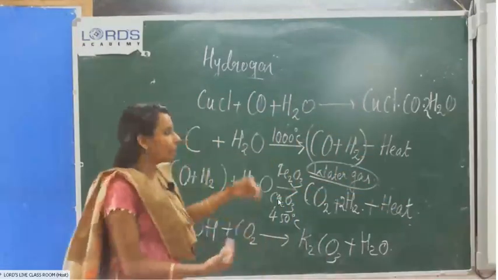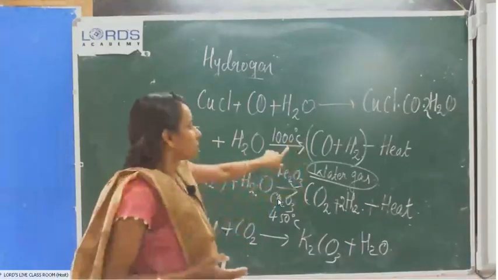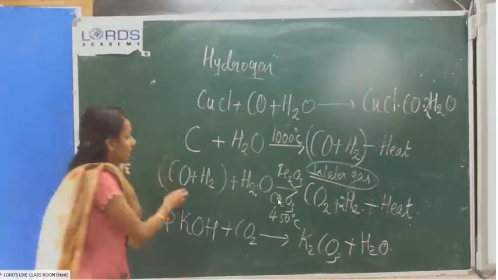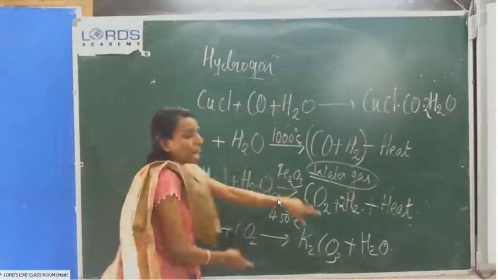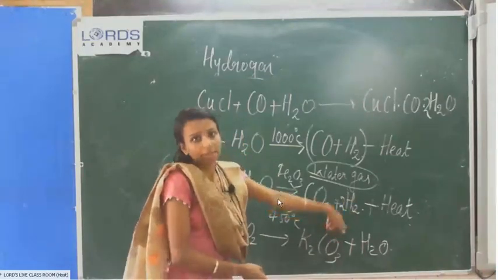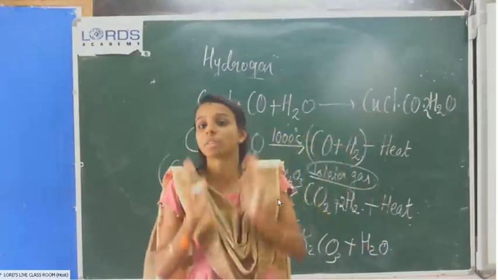In the second step, we pass steam through this water gas mixture. Then the carbon monoxide is converted into carbon dioxide. We get carbon dioxide and hydrogen gas. Here heat energy is liberated, so this step is an exothermic reaction.